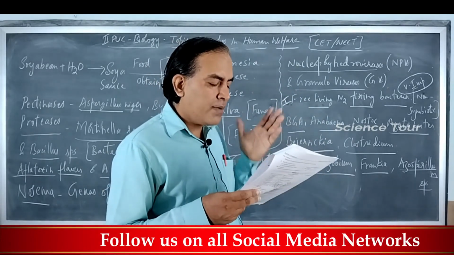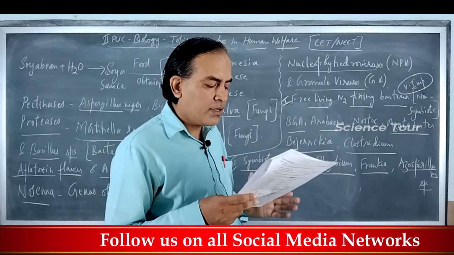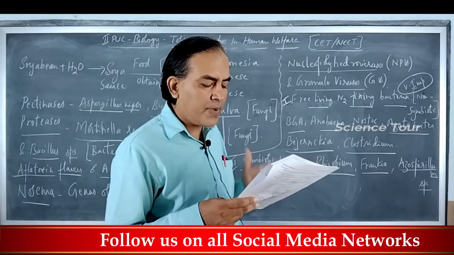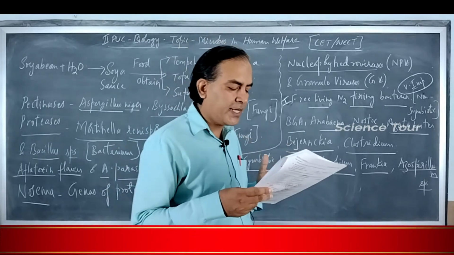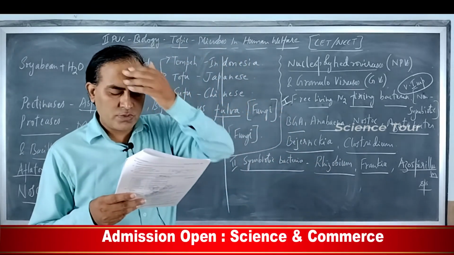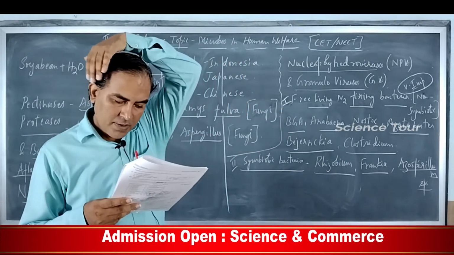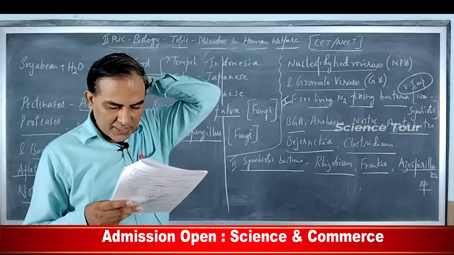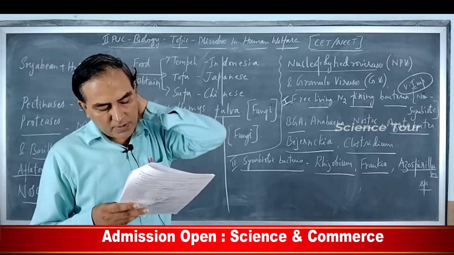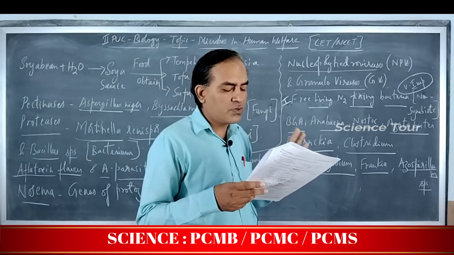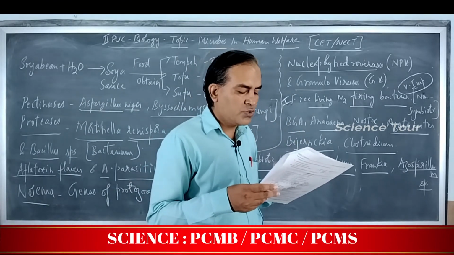Raising unpolluted crops through the use of bacteria, fungi and cyanobacteria. That is true. So in organic farming, chemicals, fertilizers and pesticides are not used. So the right option is option 2: false, true, false, true. Option 2.